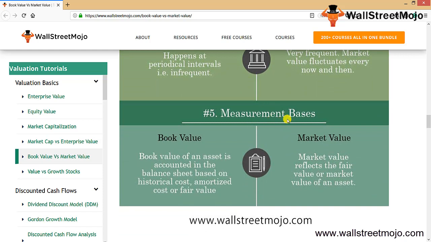What are the measurement bases? What are the measurement drivers basically? Book value of any asset is accounted in the balance sheet on historical cost, or the amortization cost, or the fair value. But when we talk about market value, it reflects the fair value or the market value of an asset. So as I told you, there is a very thin line of difference when we talk about this.